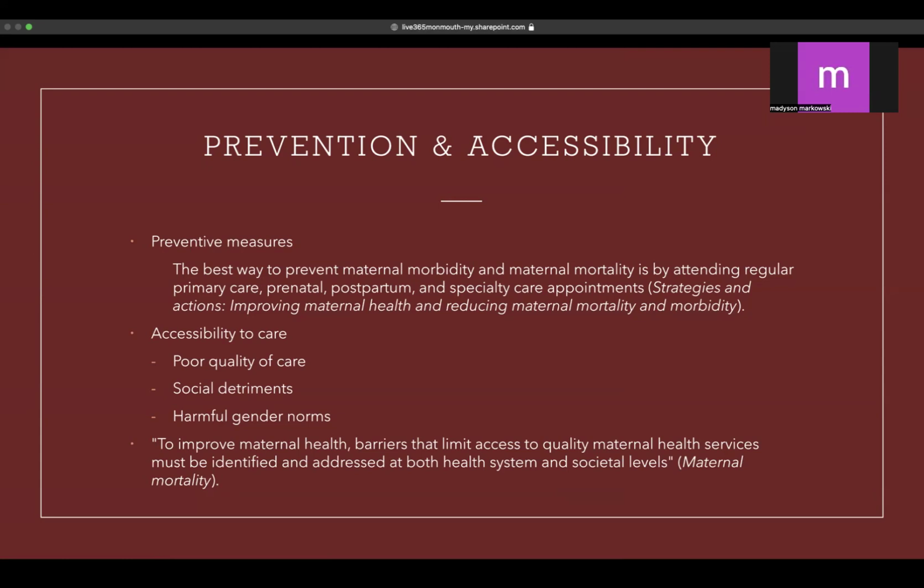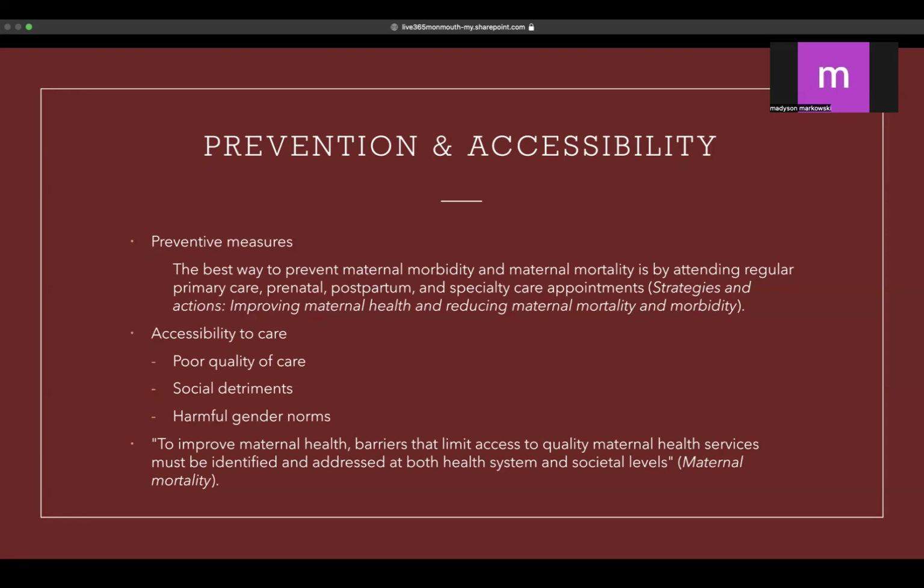So accessibility to care, there is kind of a downfall of that. One of the issues is poor quality of care for women. Some women are not getting the type of care that they need. They're not being able to be seen. They're getting rushed out. If they present something to someone and say, I think this is this, they're getting downplayed.